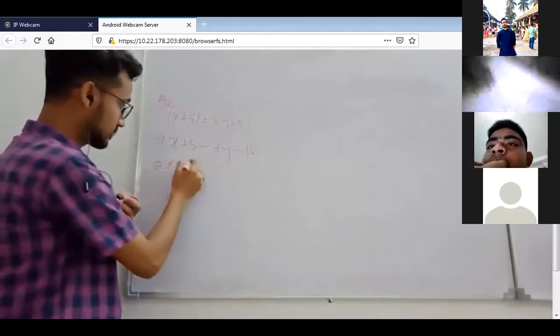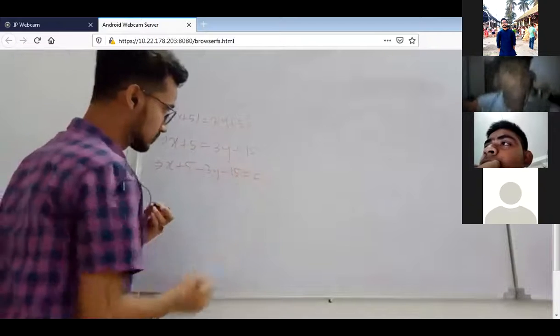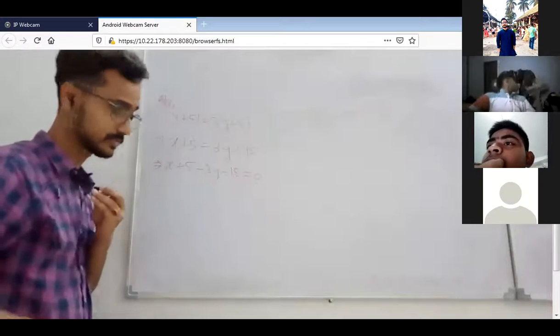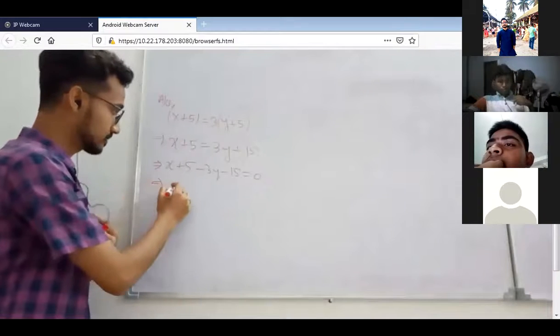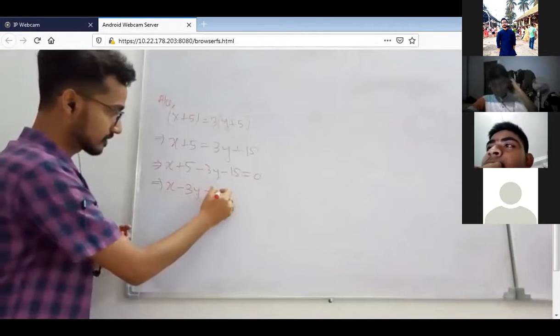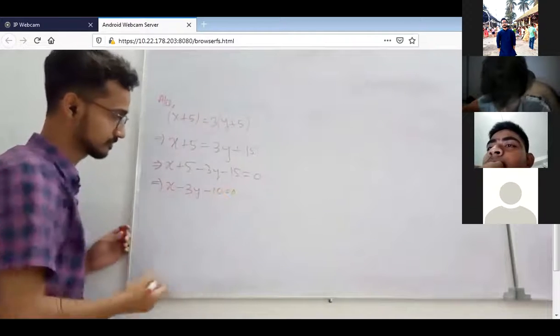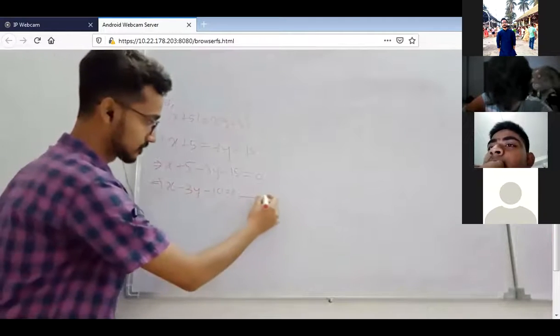So it will be x plus 5 minus 3y minus 15 equal to 0. You can write x minus 3y minus 10 equal to 0. So this is the first equation, equation number 1.